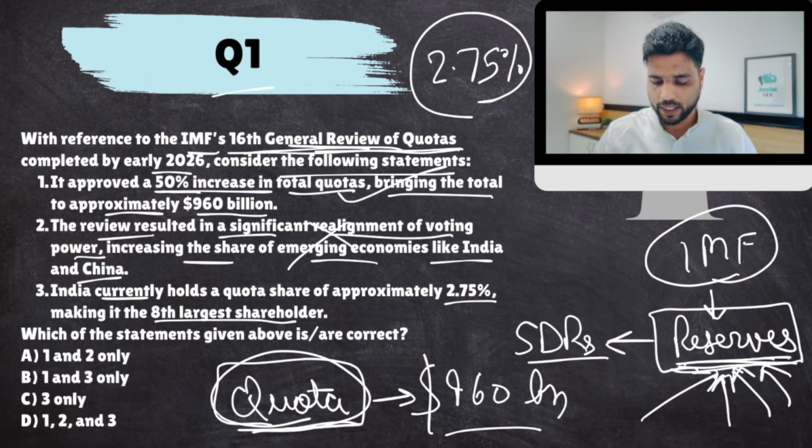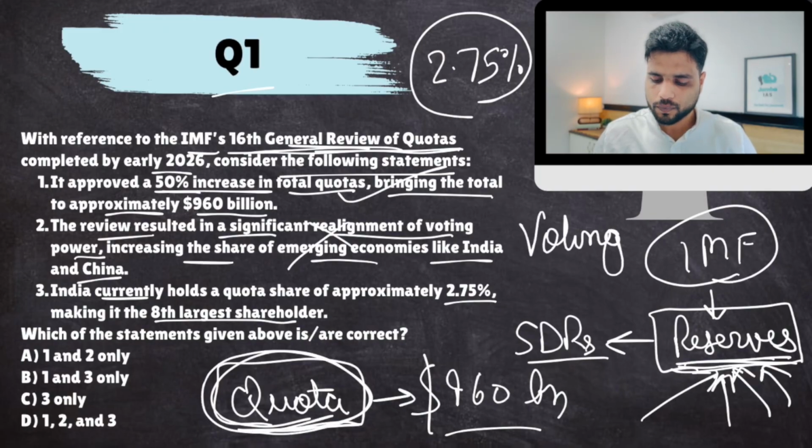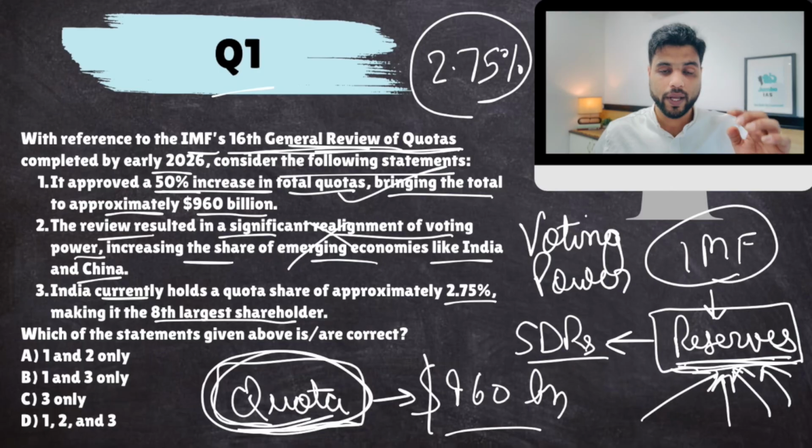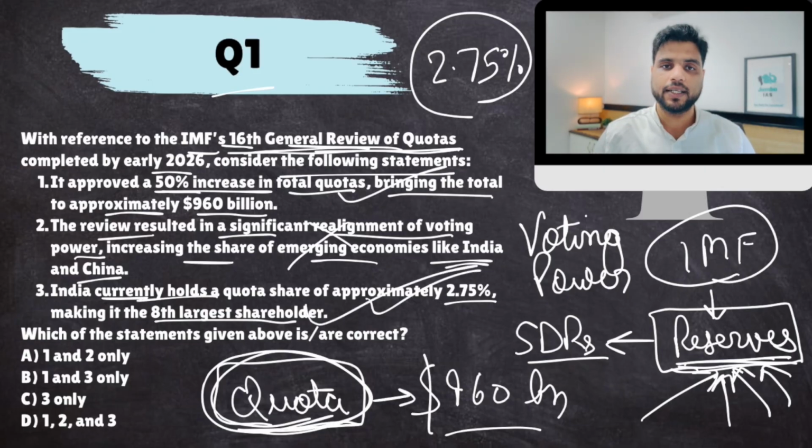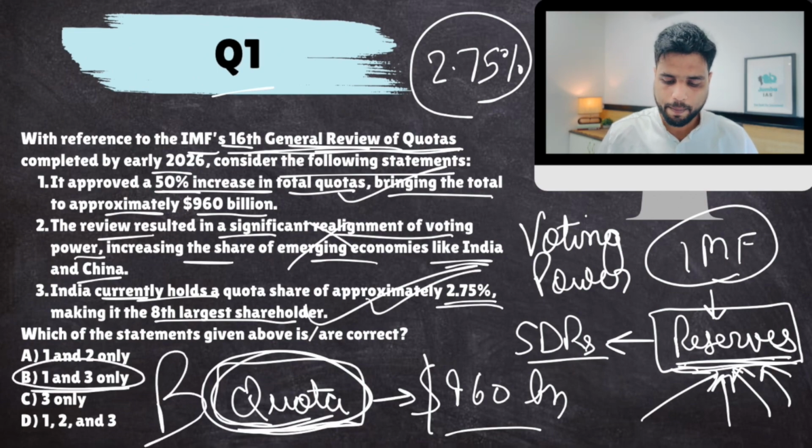Now remember one more thing. Based on your quota, your voting power is also decided. The more quota you have, the more voting power you have. That is why developing countries have been demanding more quota as compared to developed countries. That did not happen for India, or China also. The internal rearrangement of quota did not happen. It has been postponed to the 17th General Review meeting. India currently holds a quota share of 2.75%, this part is correct. This makes India the 8th largest shareholder in IMF. So the answer would come out to be B.